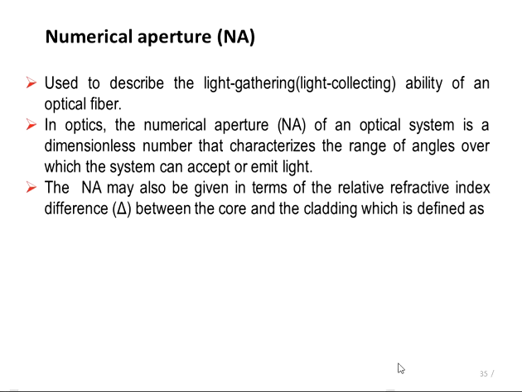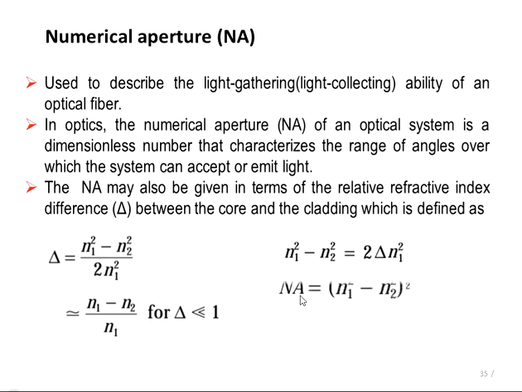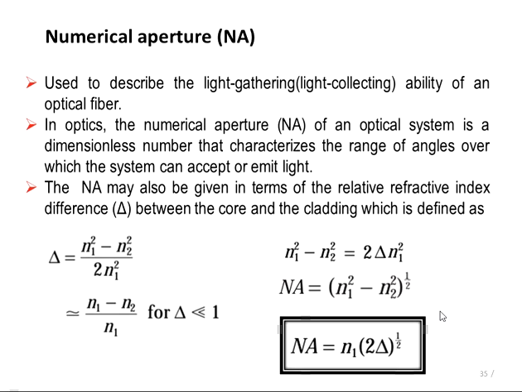This numerical aperture can be given in terms of the relative refractive index difference delta between core and cladding, which is given as delta is equal to n1 square minus n2 square upon 2 n1 square. If delta is very small, then it can also be written as n1 minus n2 upon n1. So if we put this value in the previous equation, we can write numerical aperture is equal to n1 root 2 delta, that is n1 times 2 delta raised to 1 by 2.